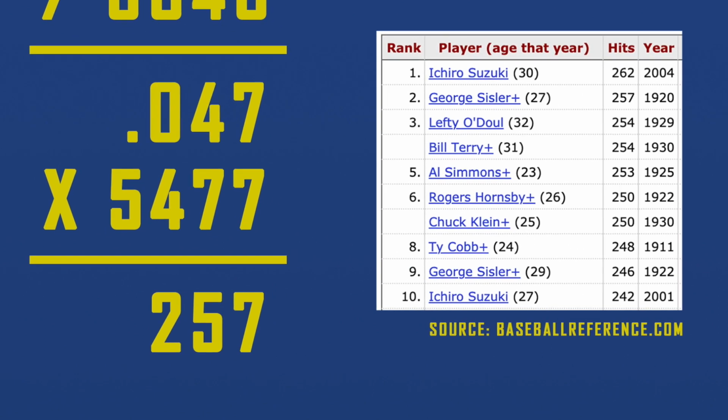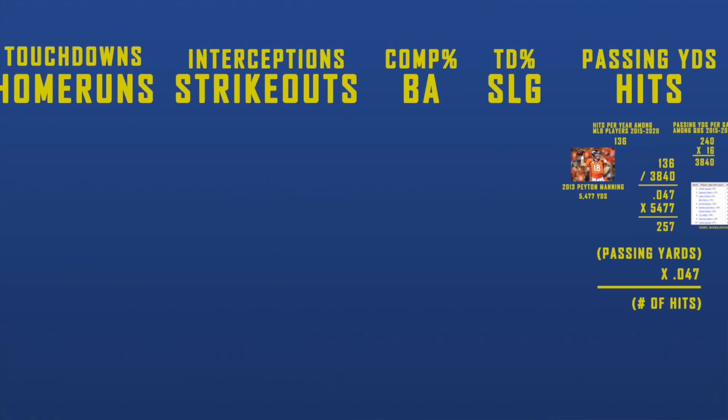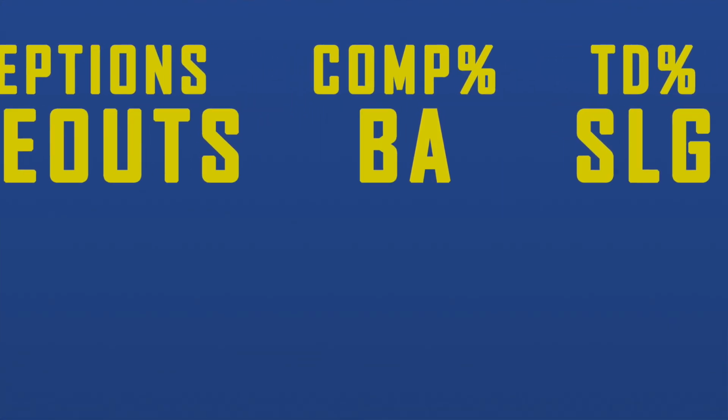Pretty much put him right at the top of the MLB, just as he is at the top of the NFL when it comes to passing yards or hits in 1 year. Next, we need to convert a QB completion percentage into a batting average. I'll tell you, this proved to be the hardest of all of these conversions.